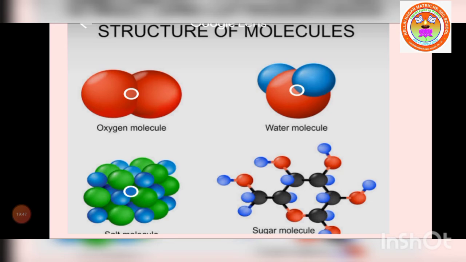Some structures of molecules are given in the picture. Oxygen is a diatomic molecule. Two oxygen atoms are chemically combined, so this is the structure of the oxygen molecule. Here, water, formula H2O: two hydrogen chemically combined with one oxygen. This is a salt, the sodium chloride molecule structure. This is a sugar, the glucose structure.